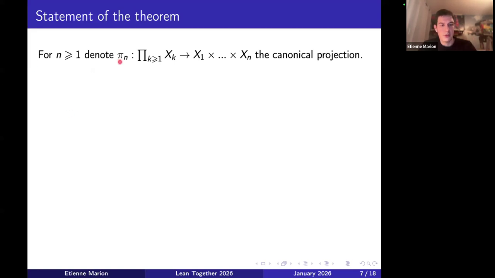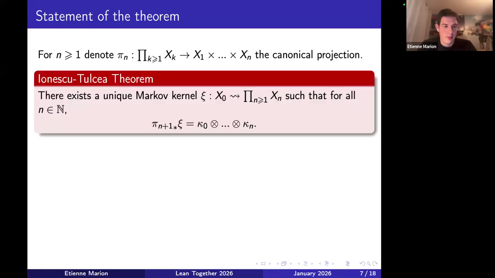For an integer n, I'm going to denote pi n the projection over the first coordinates, so the canonical projection. And what the theorem states is that there exists a unique Markov kernel xi, which outputs an infinite trajectory, such that for each integer n, if you take the projection of xi on the first coordinates, you find the partial kernel that I was talking about just before. So it is in that sense that xi is some limit of those kernels. And this equation here completely characterizes xi because we have a uniqueness in the theorem.